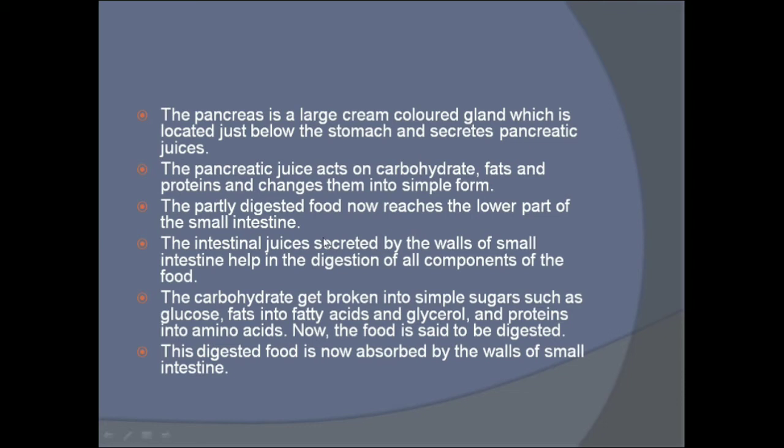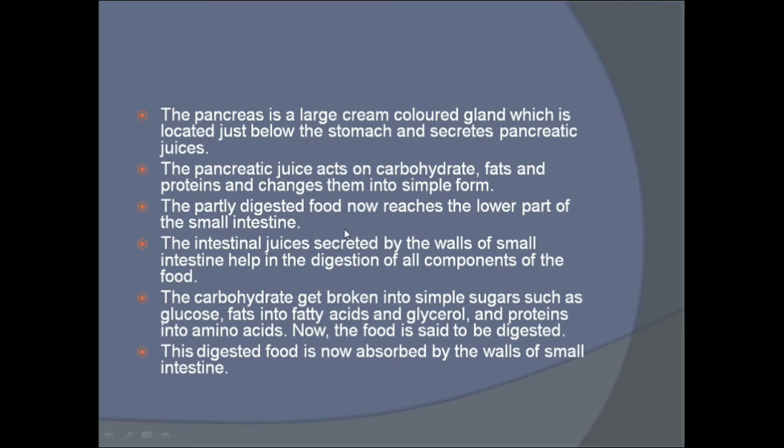The pancreatic juices act on carbohydrates, fats and proteins and change them into simpler form. Pancreatic juice that is secreted from the pancreas, what does it do? It helps to convert complex substances like carbohydrates, fats and proteins into the simple form.